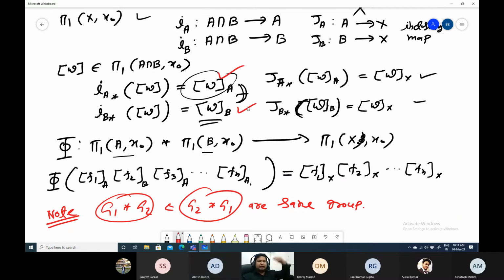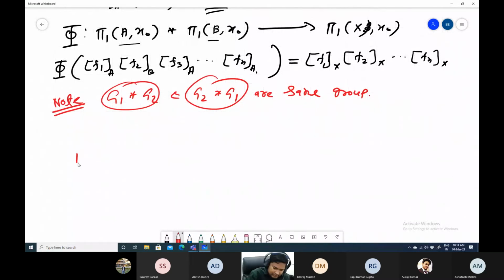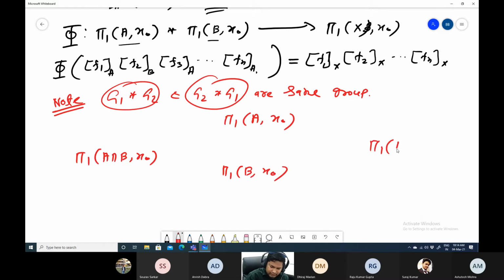Because these are from different groups, right? By the construction, these two are the same. So we have pi1 of A intersection B comma x0, pi1 of A comma x0, pi1 of B comma x0, and pi1 of X comma x0.